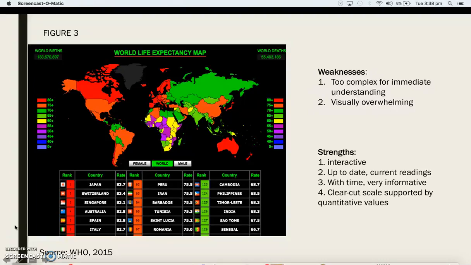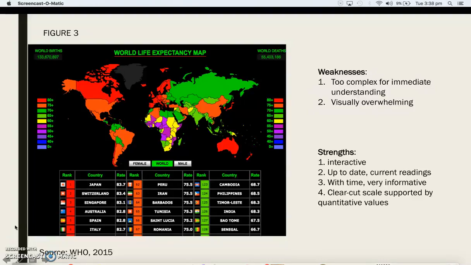The drawback of this, however, is that the viewer becomes overwhelmed in terms of the graph's visual as well as numerical representation. A major benefit which is specific to this, however, is its interactive capabilities. As you were shown briefly before, the chart is able to record and portray live data of world birth and death, which becomes a massive advantage for those wanting to study present-day mortality rates. If you find yourself fortunate enough to have time to really analyse and understand this graph, then you'll quickly learn that it has a lot to offer.